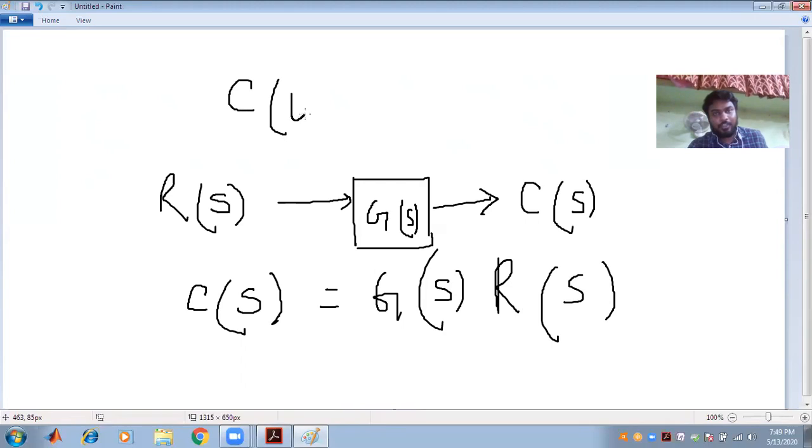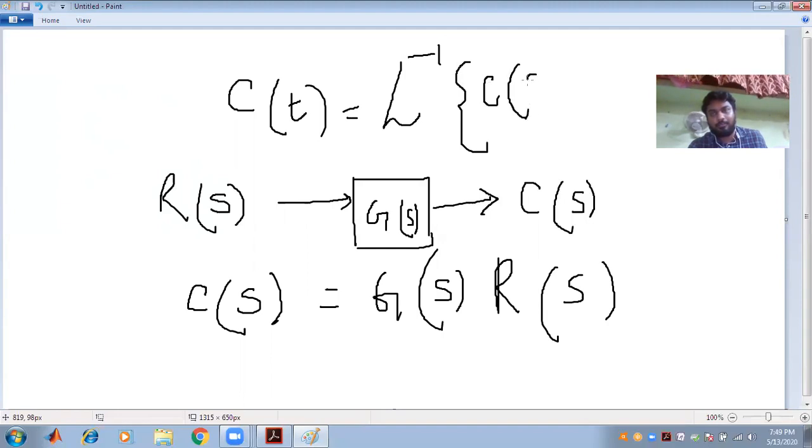So it is found that c(t), the time domain output, is nothing but the Laplace inverse of the output that we get in the frequency domain. In the S domain, taking the Laplace inverse of that particular output, we will get the output in the time domain.